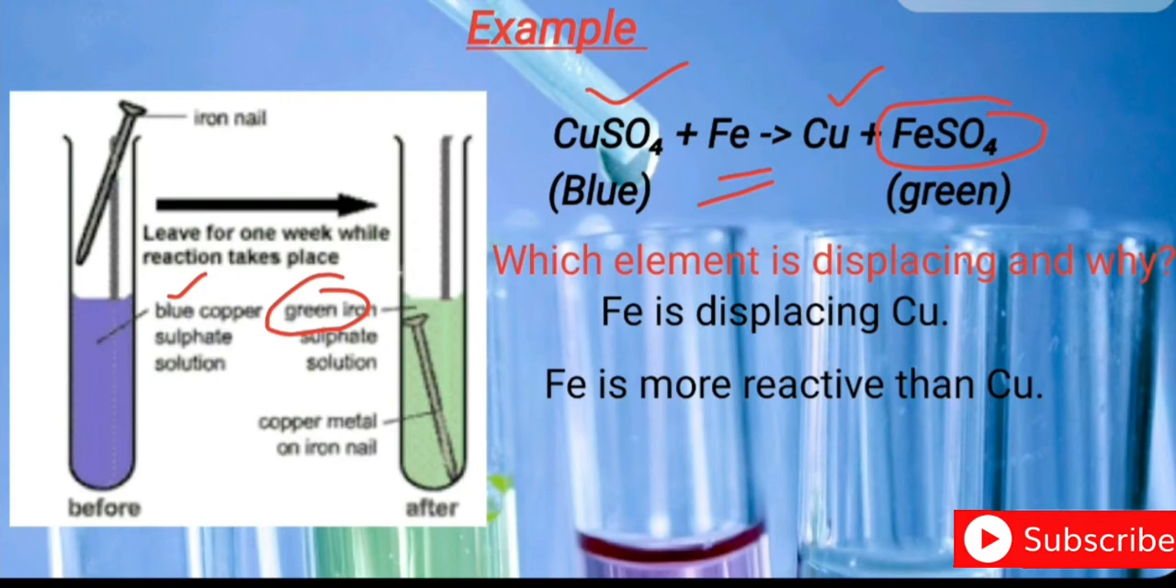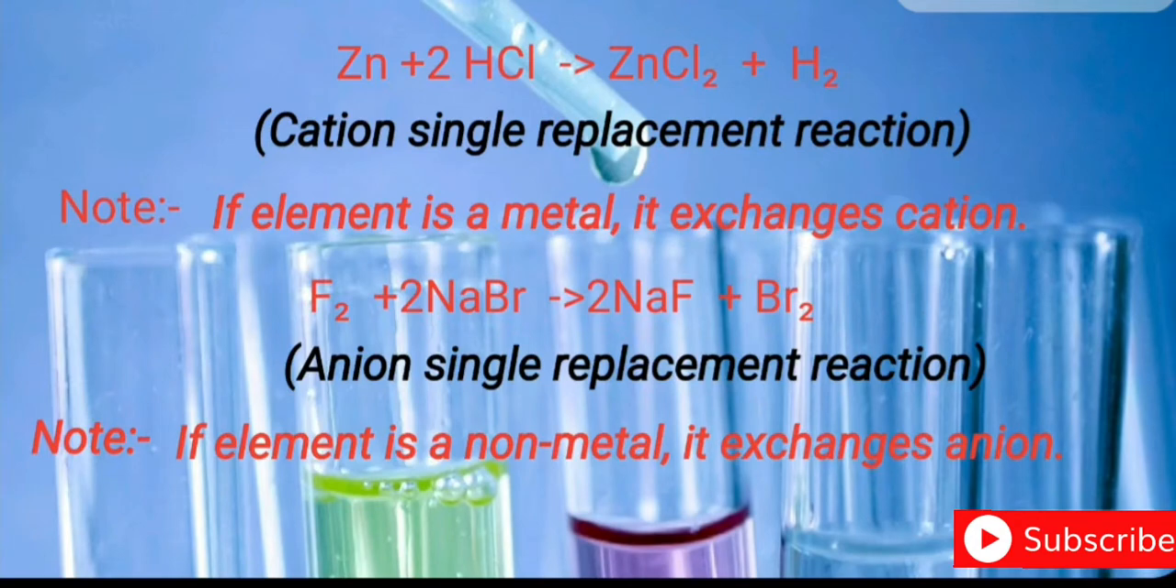Now the question comes, which element is replacing which element and why? Iron is displacing copper, or iron is replacing copper from its solution. Why? Because iron is more reactive than copper. Hence, iron displaces the copper. Take a few more examples. Zinc, when it reacts with dilute hydrochloric acid, gives zinc chloride solution and hydrogen gas.